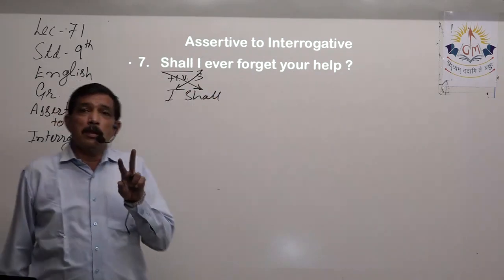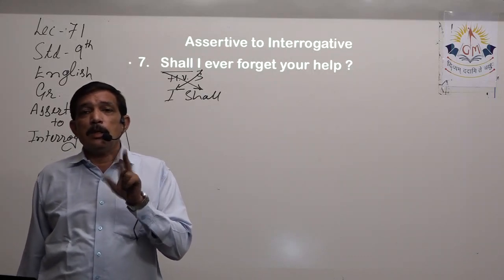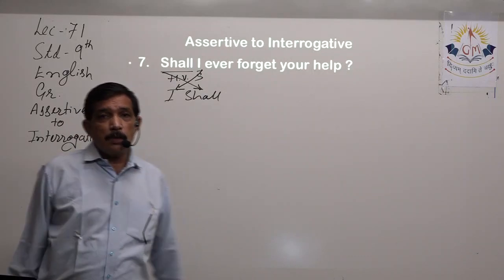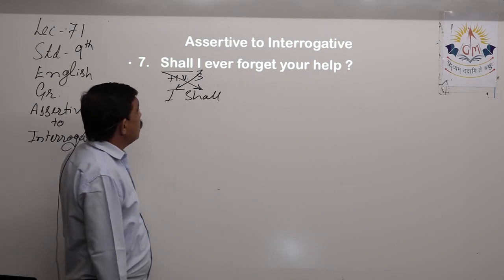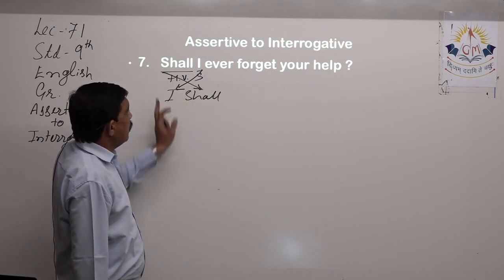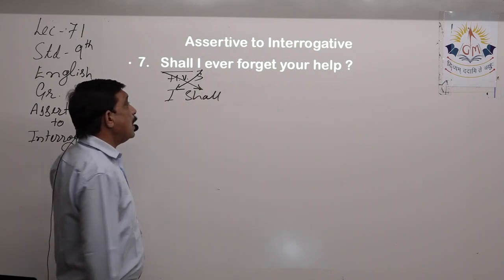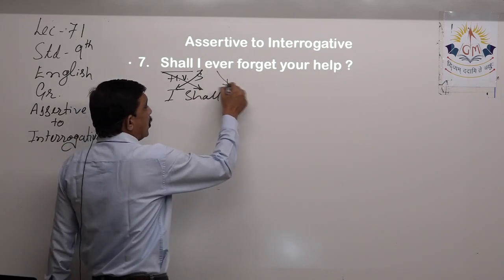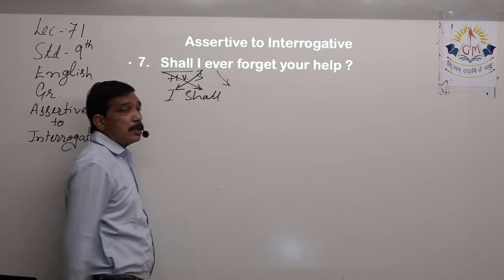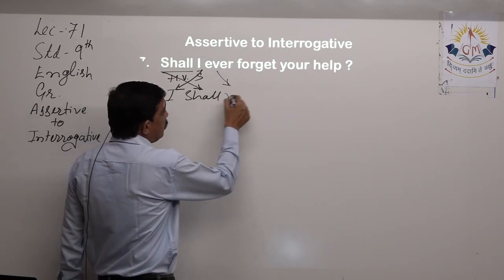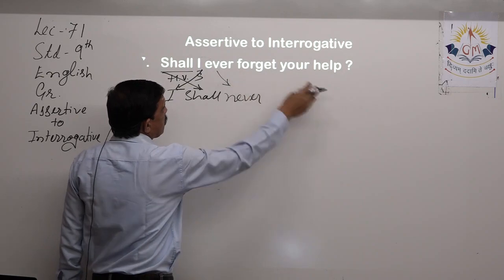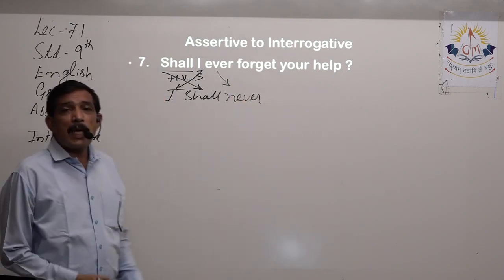There will be a change in the sequence or position of the words. They will interchange. Yes, shall I will become I shall. Opposite of ever is never. So we have done the negation also, because negation is not present over here. So when we do the transformation, rest of the sentence will be as it is.